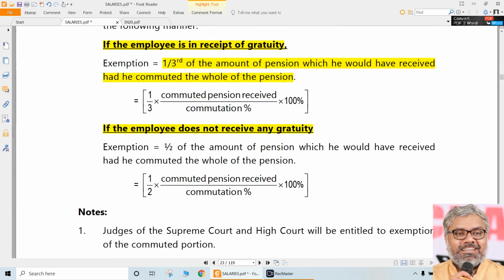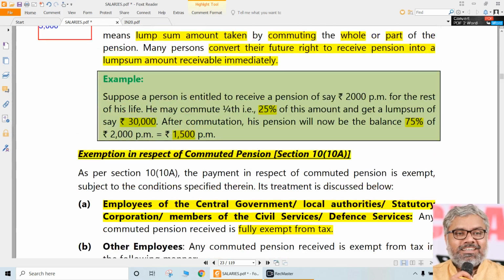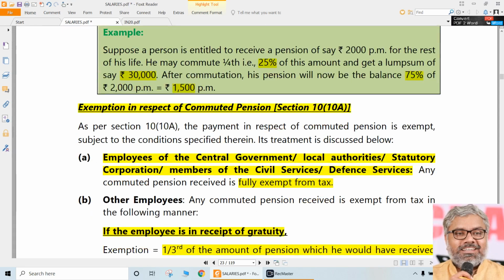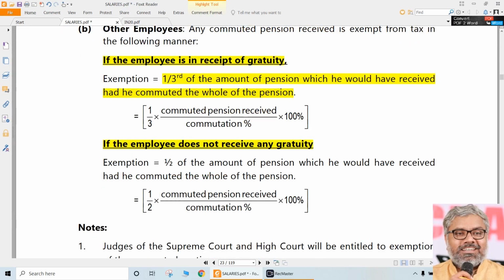Imagine if in the same case the employee did not receive any gratuity. Once again, same: 30,000 into 100 by 25, which comes to 1,20,000 divided by 2. Instead of 1/3, we'll take half here. Remaining thing is same. So how much will be exemption in this case? Half of the amount of pension which he would have received had he commuted whole of the pension.